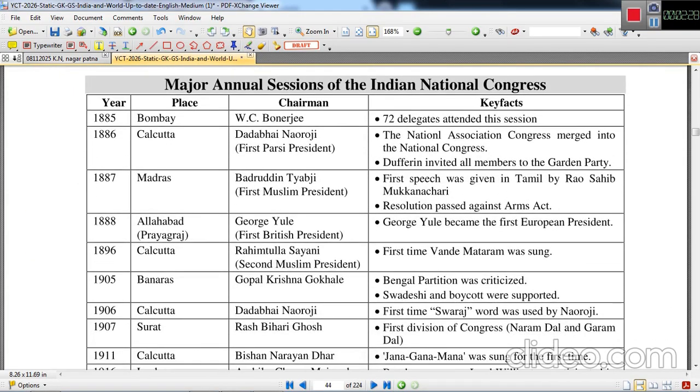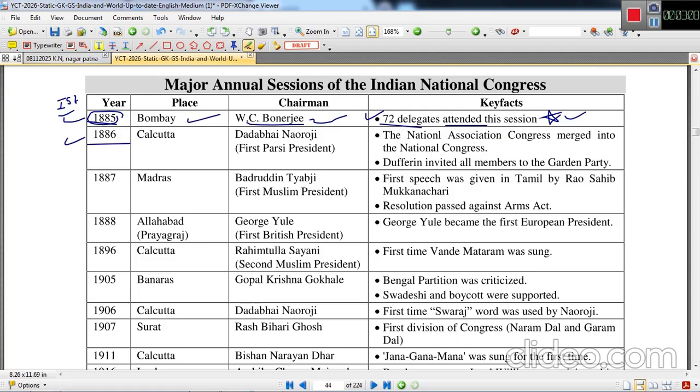Now we'll see some of the major annual sessions of Indian National Congress and their importance in terms of key facts. The first annual session was held in Bombay. This was the first, that is why it is important, and the chairman was W.C. Banerjee, Womesh Chandra Banerjee. In this session, 72 delegates from India participated. This is an important fact because a question may be framed from it.